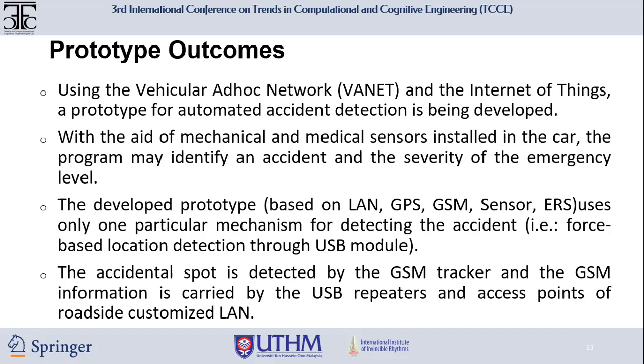The developed prototype, based on the LAN, GPS, GSM, or other kinds of sensors, uses only one particular mechanism for detecting the accident, based on the force-based location detection measurement system. The accidental spot is detected by the GPS tracker, and the GSM information is carried by the USB repeater and the access points of the roadside customized LAN cable.